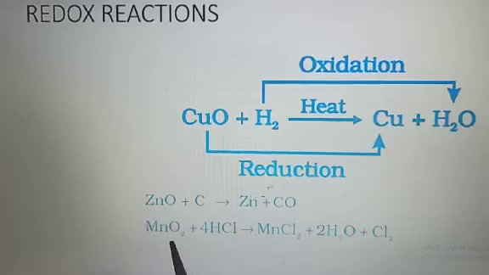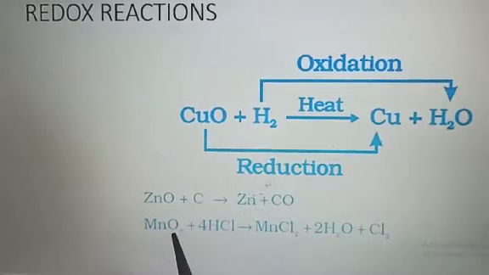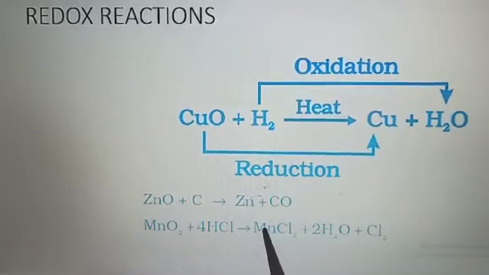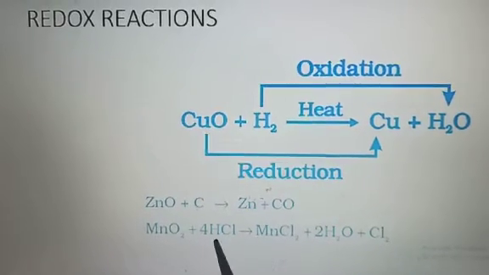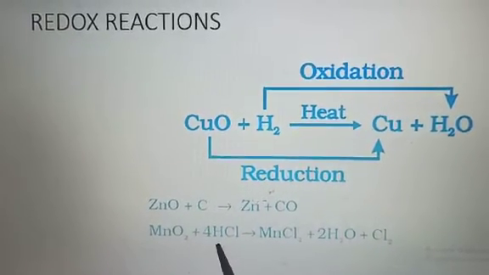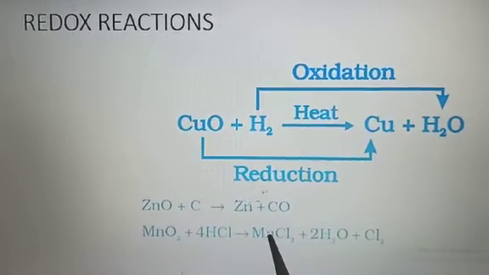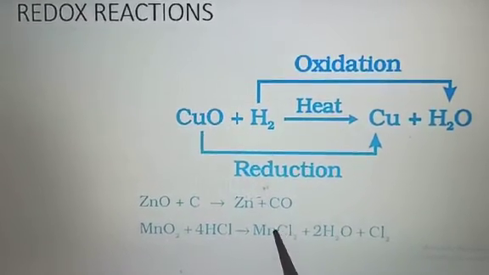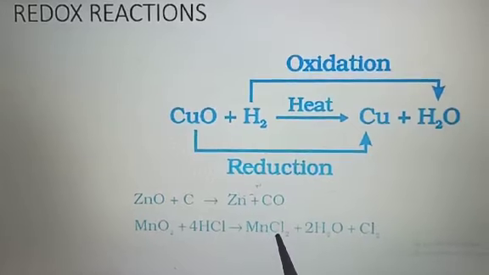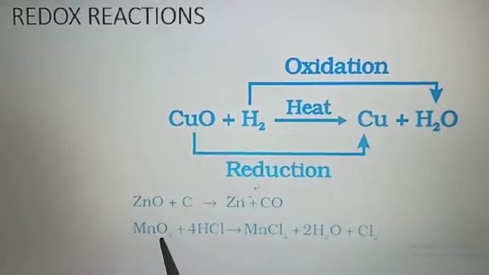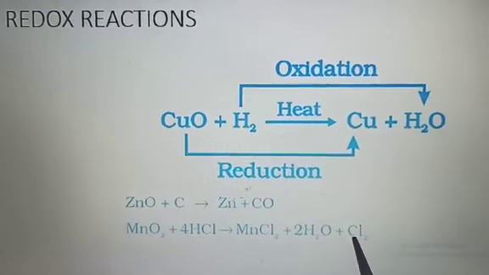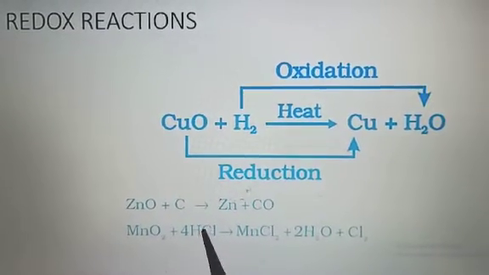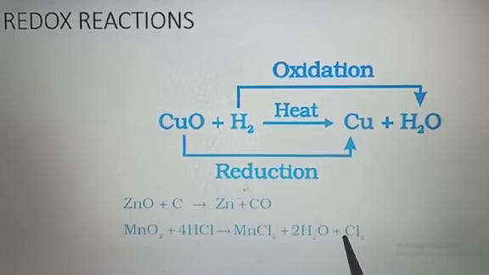One more reaction is there for redox reaction. This is MnO2 plus 4HCl gives MnCl2 plus 2H2O plus Cl2. So what is oxidized here? What is reduced here? MnO2 you can see it is changing to MnCl2, means it is reduced here. Right? This is being reduced. Whereas HCl is converted into Cl2 and H2O, so it is being oxidized.